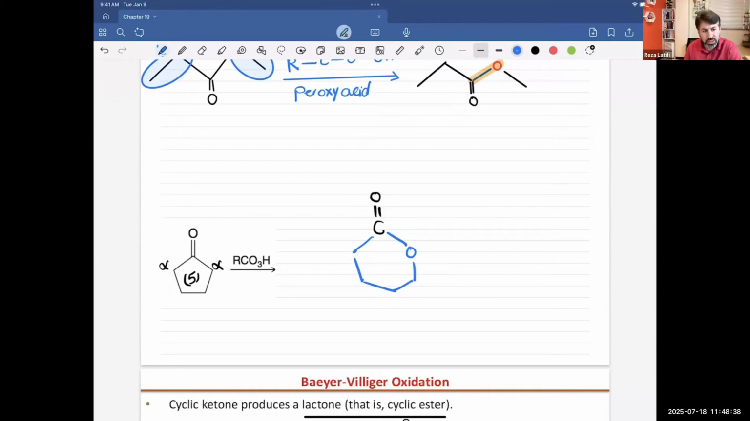And so I have a carbonyl group attached to oxygen on one side, and that oxygen is also attached to a carbon. So technically I have an ester molecule. From a ring with 5 members, I got a ring with 6 members. So the ring got bigger, which means the ring is going to be more stable.